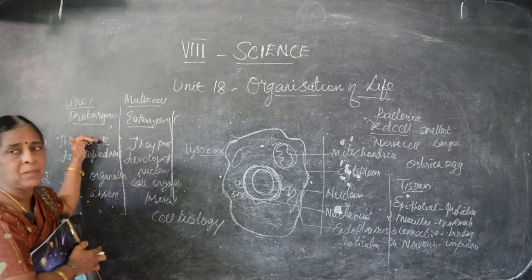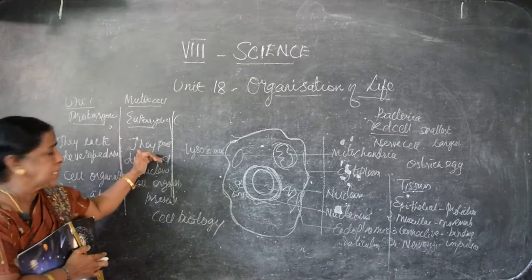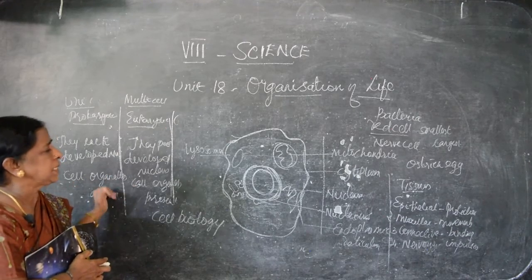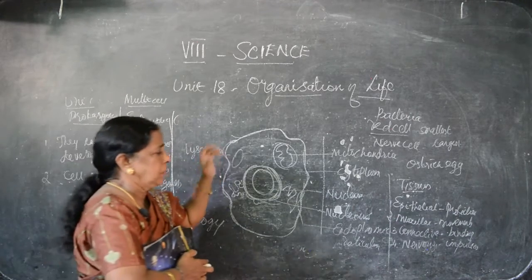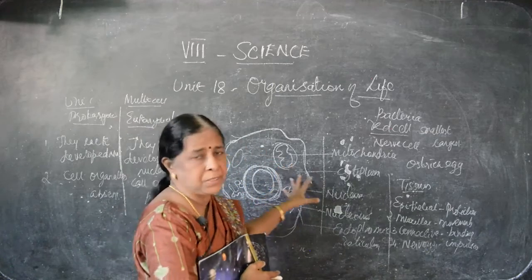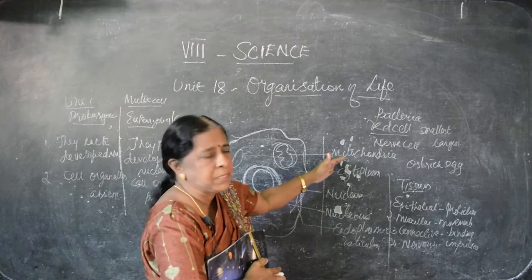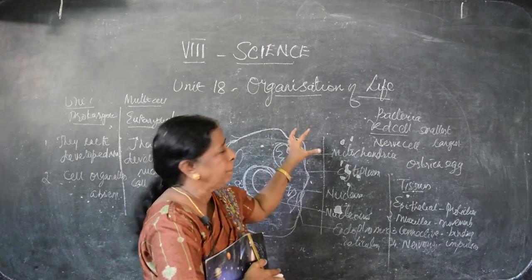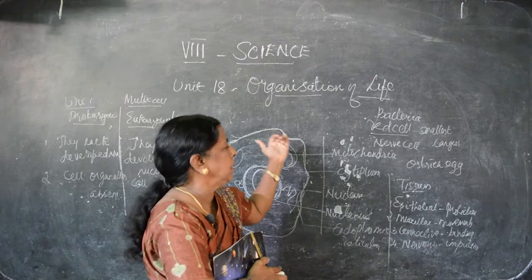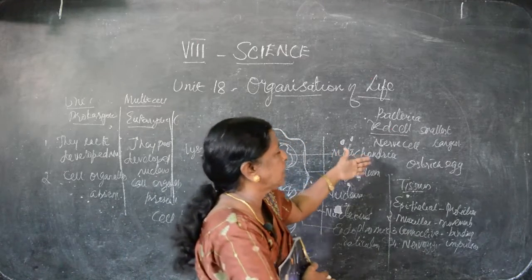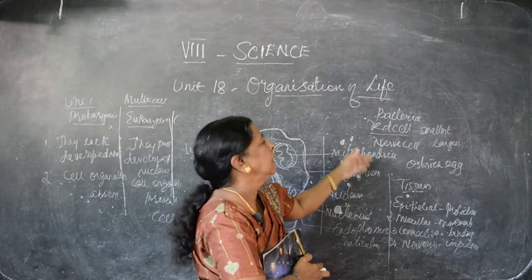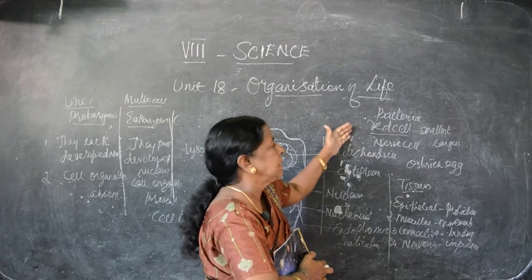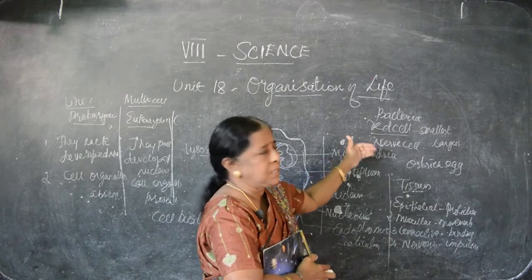Prokaryotes don't have a well developed nucleus. Here, they possess a developed nucleus. Cell organelles are absent in one, present in the other. What are the cell organelles? We have seen. Every cell organelle is doing one function. Mitochondria is known as, I said, the power of the cell. The smallest cell among animals is bacteria. The largest cell is the ostrich egg. In the human being, the smallest cell is the RBC, that is red blood cells. The longest or largest one is the nerve cell.